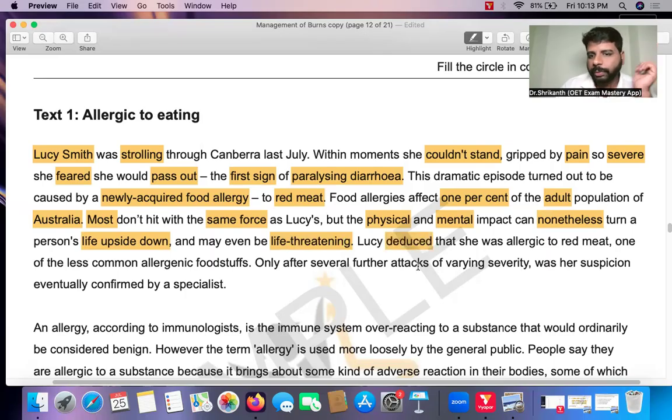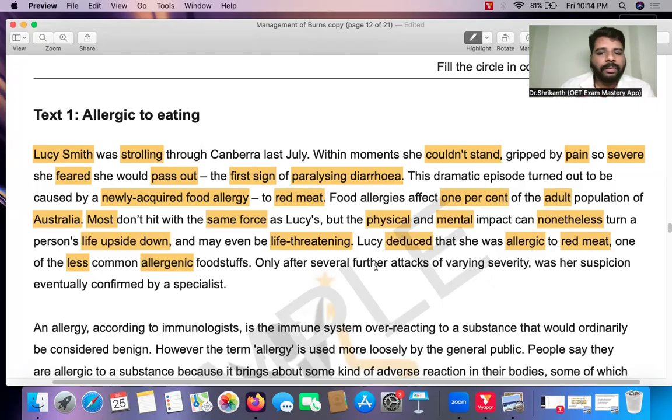"Lucy deduced." Deduced basically means what? She came to a conclusion. Deduction basically means coming to a conclusion. So she came to a conclusion that she was allergic to red meat. "One of the less common allergic foodstuffs." So this is a very rare food allergy. It is not very common.